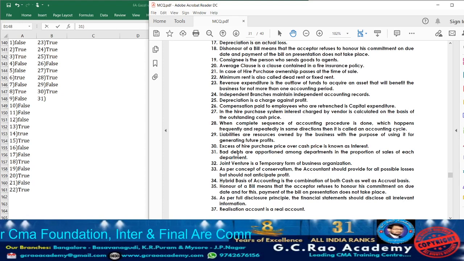Now moving on to statement 31. Bad debts are apportioned among departments in the proportion of sales of each department. Yes, because the bad debts are going to arise on the basis of sales. So what are the sales each department is going to make? Whatever the sales each department makes, on that basis the bad debts will be apportioned.